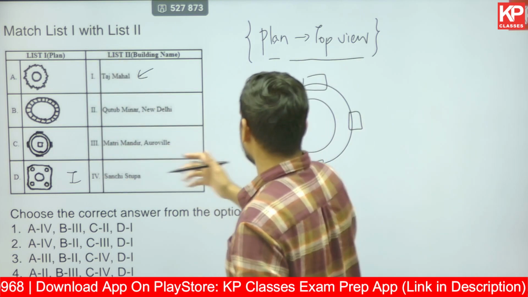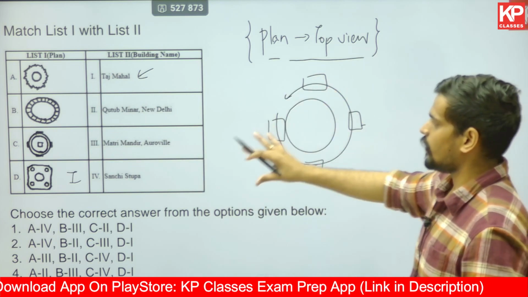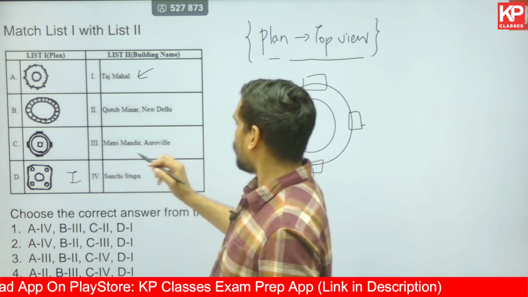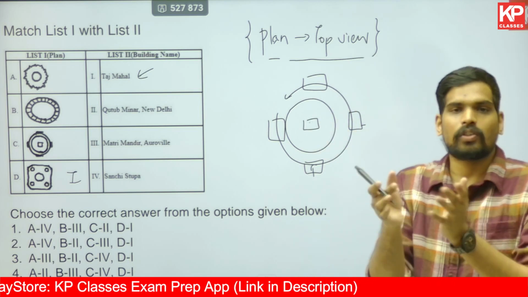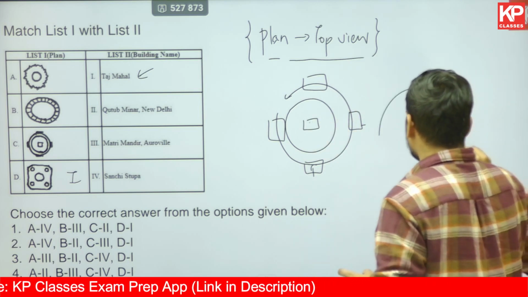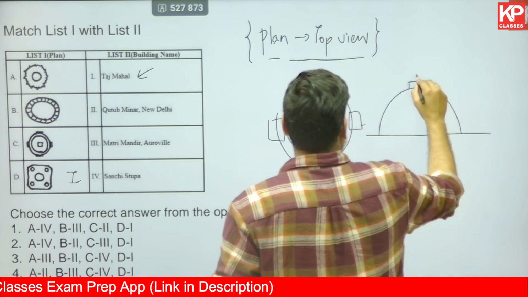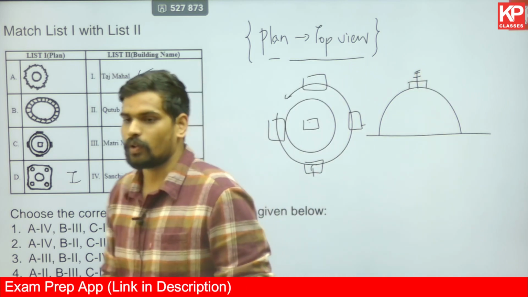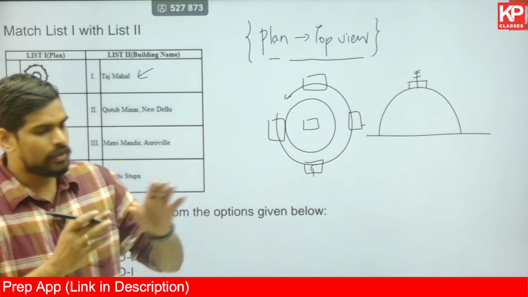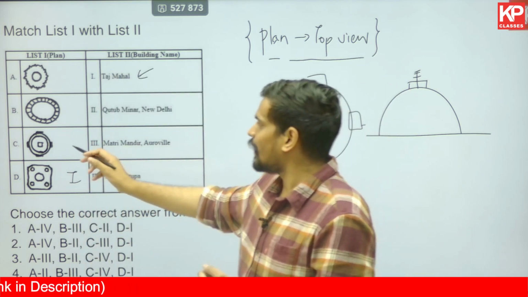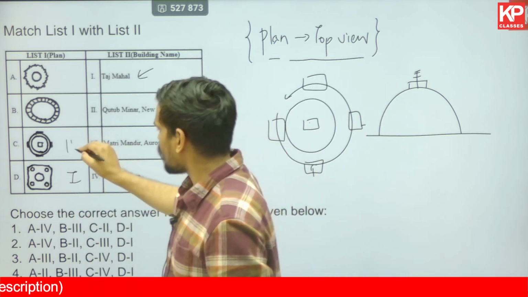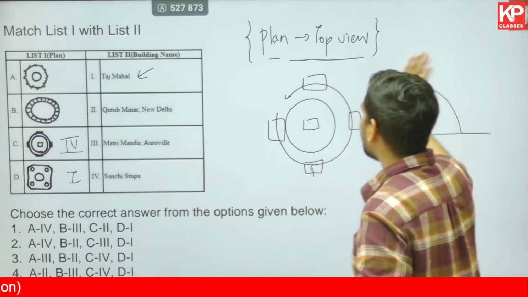So that picture where you have 4 gateways with a central circular structure, and also not only that, there is a square based cubicle on the top in which you have the chhatri. So the stupa would look something like this with a cubicle and chhatra on the top of it. This square based plan detail also is given in the 3rd picture over here. So that is for sure Sanchi Stupa. So for C it has to be 4.